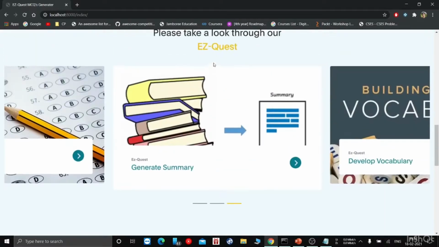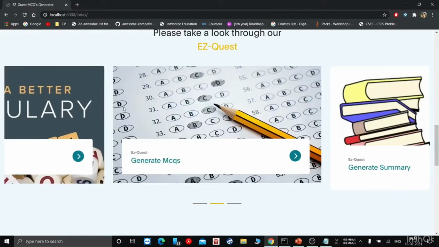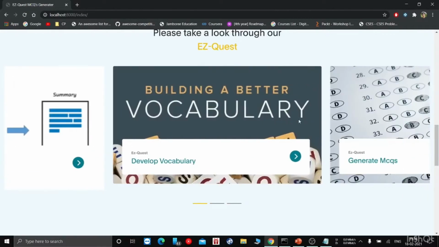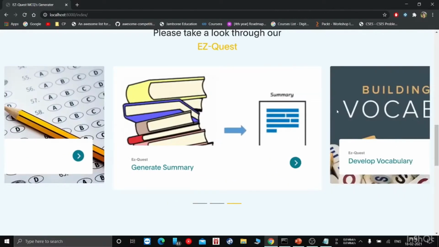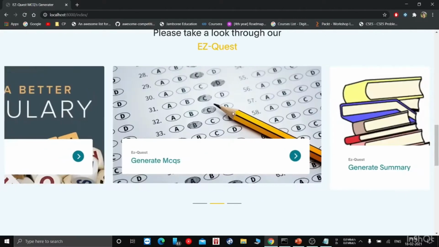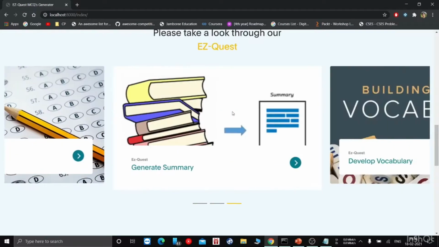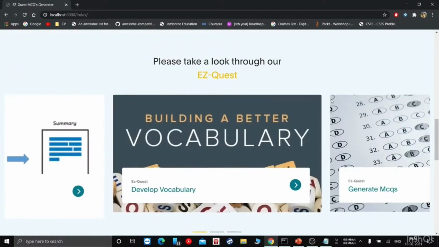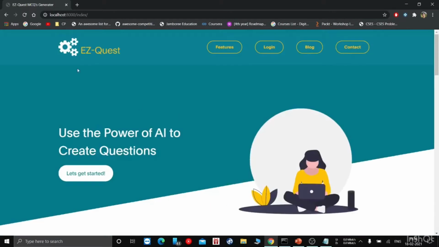In the next version, we are going to add questions based on true or false. It will generate true or false questions, WH questions, and also plagiarism detection, where it will detect plagiarism in student submitted assignments. So this was a natural language processing based MCQ generation system.